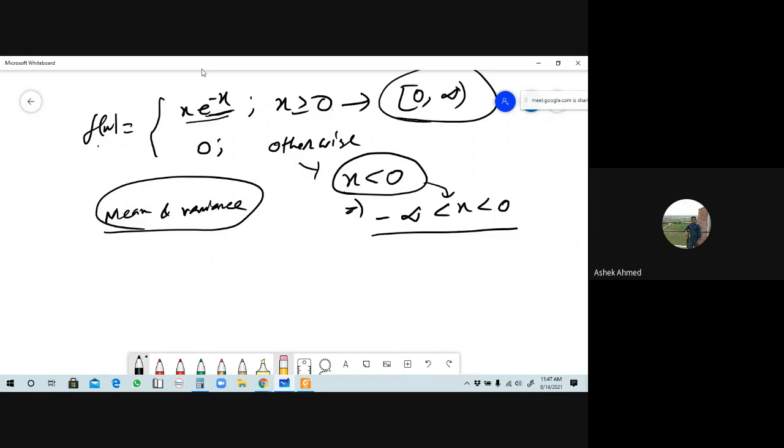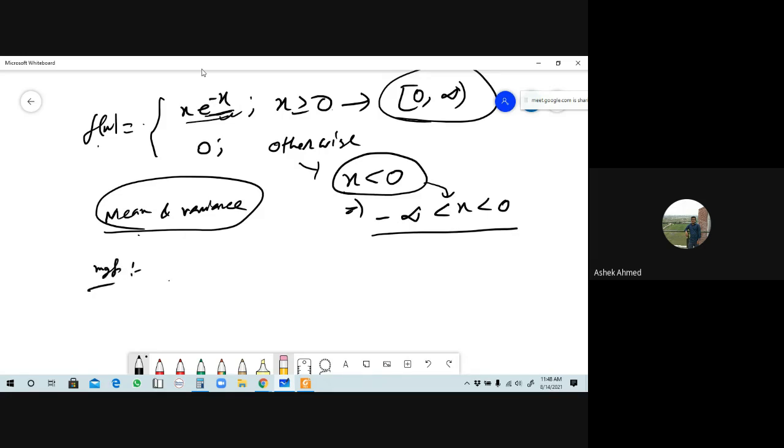Okay, so when in the probability mass function or probability density function one term is an exponential function, in that case, finding mean and variance will be very easy when we find the mean and variance from the moment generating function. Is it alright? When we find it from the moment generating function, finding the mean and variance for these maths will be very easy, because this PDF contains an exponential function.